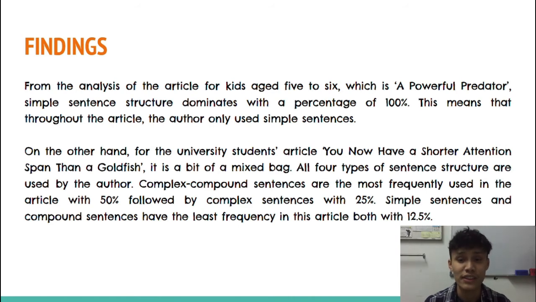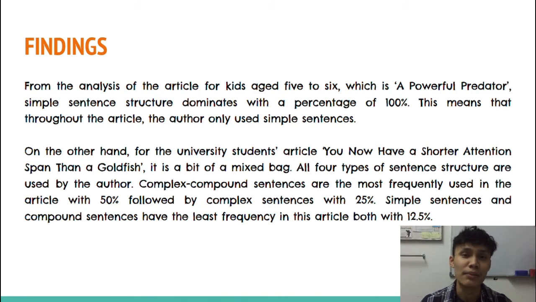All 4 types of sentence structure are used by the author. Complex compound sentences are the most frequently used in the article with 50%, followed by complex sentences with 25%. Simple sentences and compound sentences have the least frequency in this article, both with 12.5%.